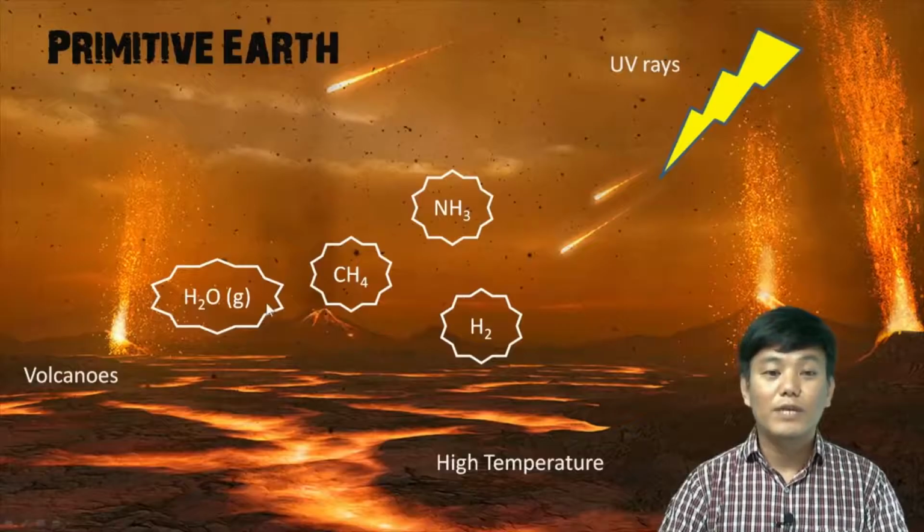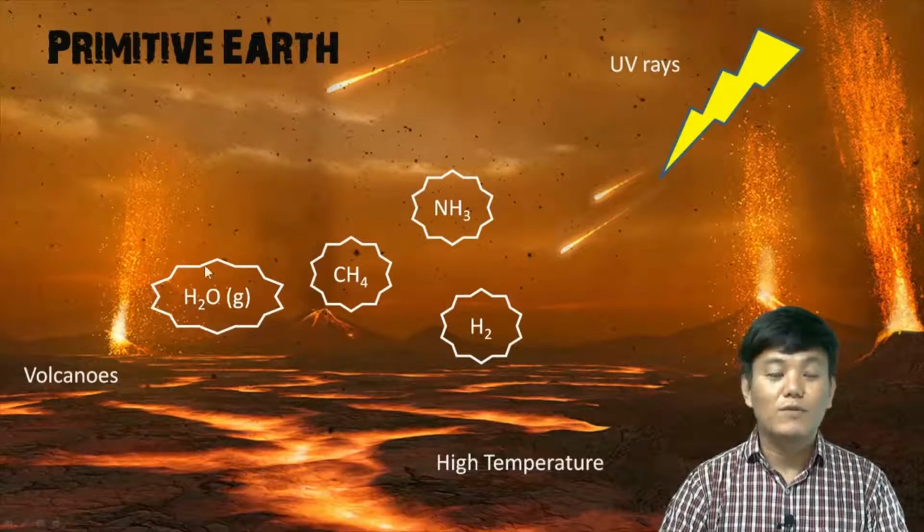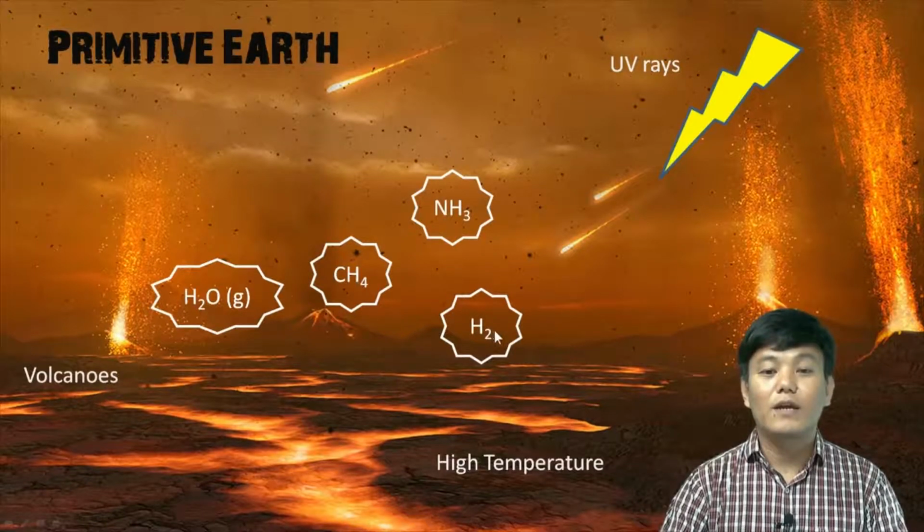So according to them, in the atmosphere of primitive Earth, inorganic molecules like water vapor, methane gas, ammonia, and hydrogen gas were present.